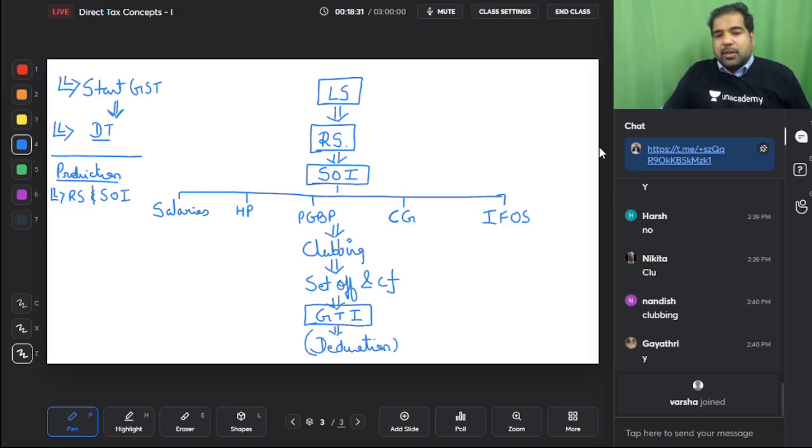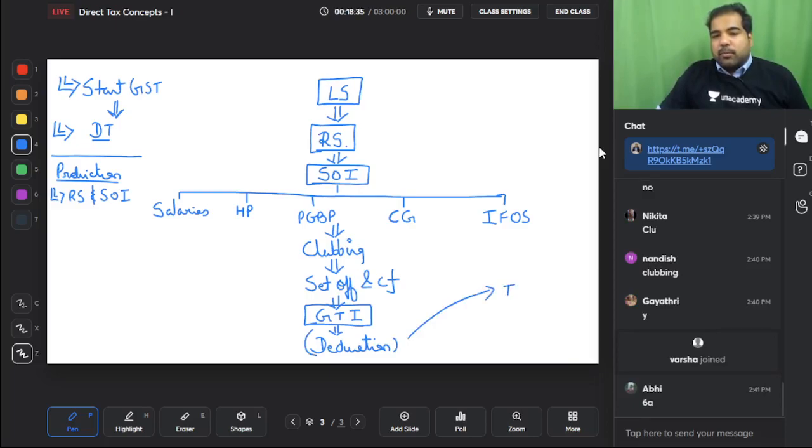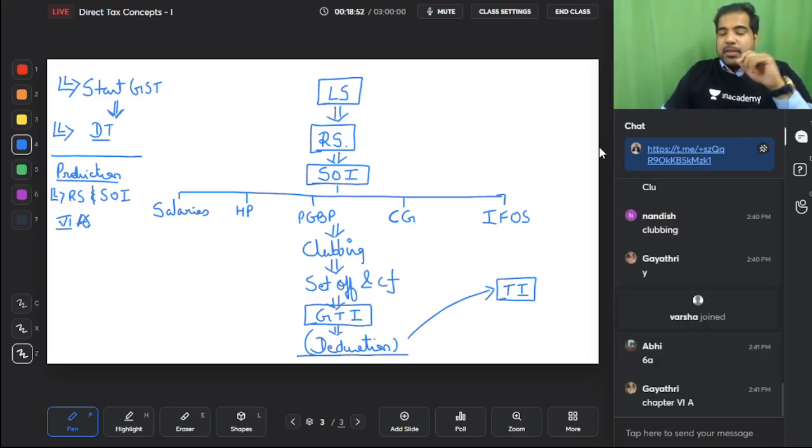And when you minus deductions from your gross total income, you come to something called total income, which is a very, very useful number. These are called deductions under chapter 6A. Absolutely right. 6 is Roman number 6, 6A. From the total income, which is a very important number, this total income is the one which is used to calculate your tax.